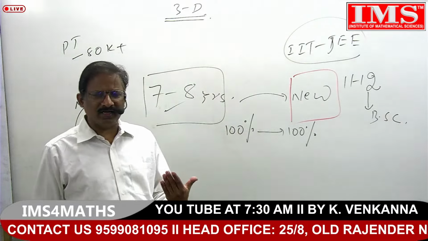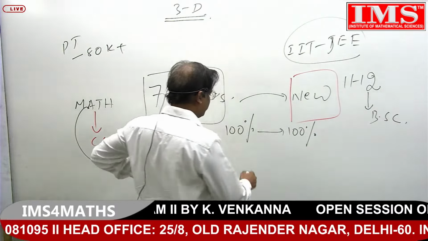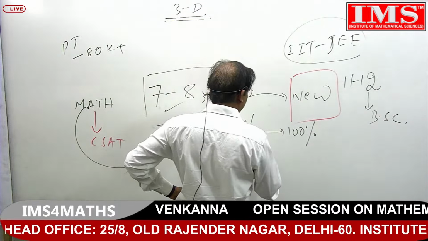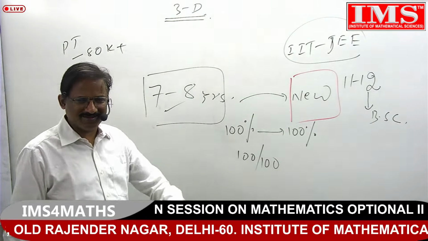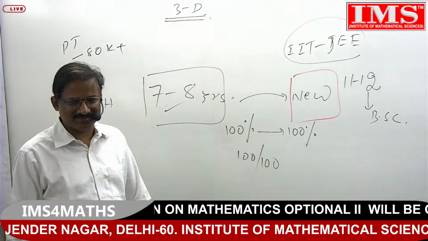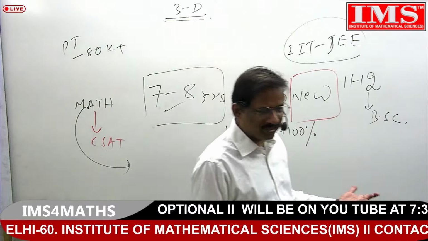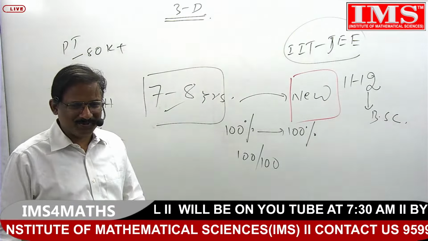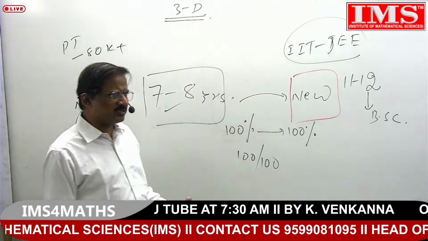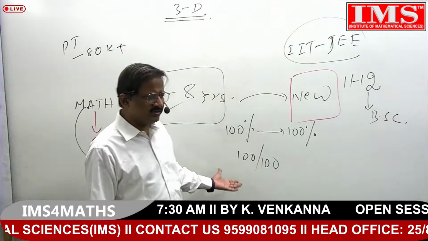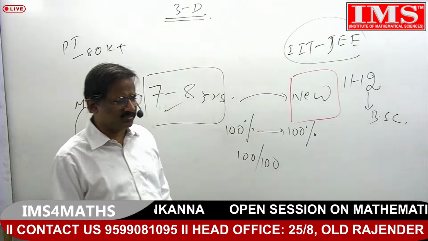If you look at any of the rank holders, in 11th, 12th, people used to get 100 by 100 marks. Even sometimes in graduation also, not in IITs, in general colleges. In IITs, I think there is relative grading and all, right? There people won't get. That's a different thing. But somebody used to ask me, why don't we get 100% marks in mathematics? You're not studying only mathematics, you're studying many other subjects.